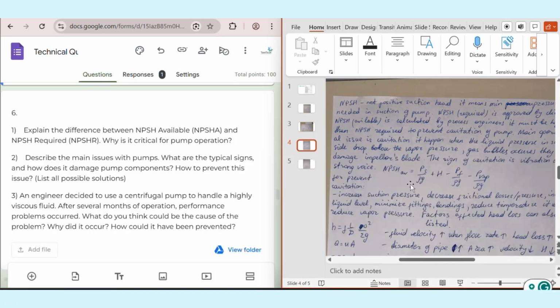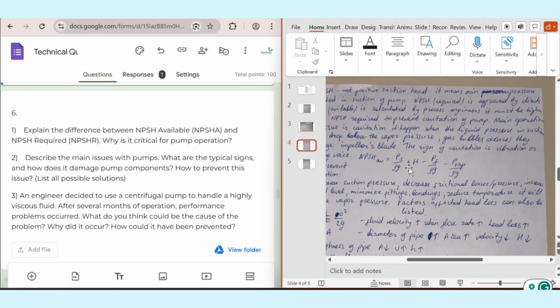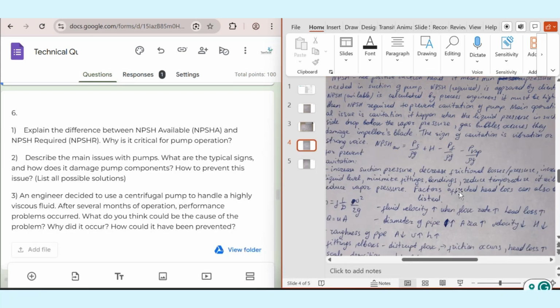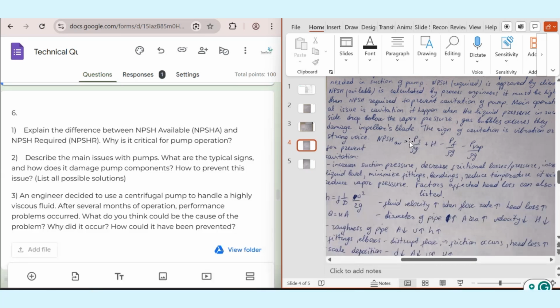But besides, coming to the NPSH available equation, you can see from here that NPSH available is equal to suction side pressure divided by rho g, plus elevation, minus pressure loss divided by rho g, and minus vapor pressure divided by rho g. From the equation, you can see that we can increase the suction pressure. Besides that, we can minimize bends and fittings because we have pressure loss here. Also select a larger diameter, lower the liquid temperature, and so on.